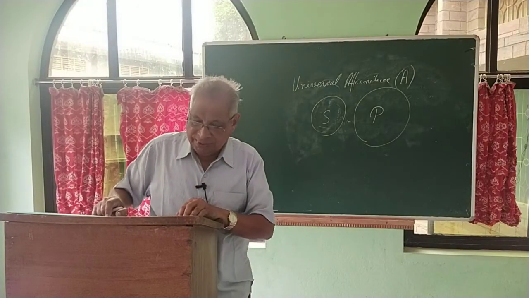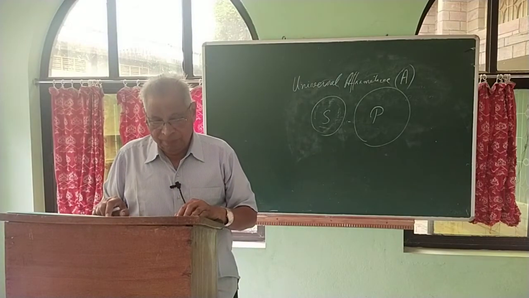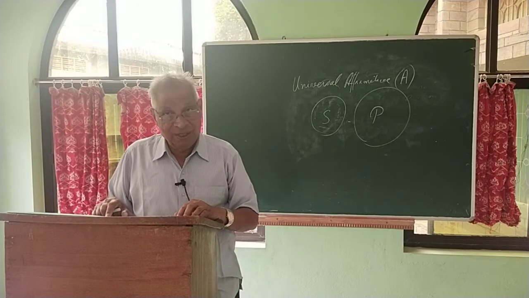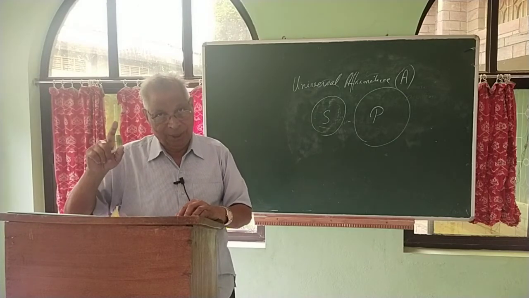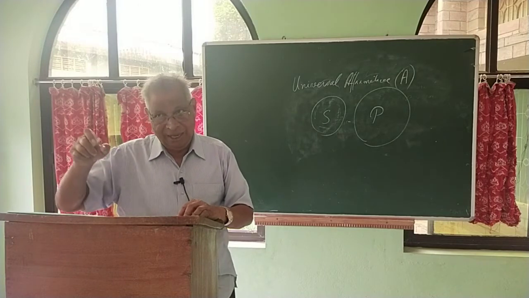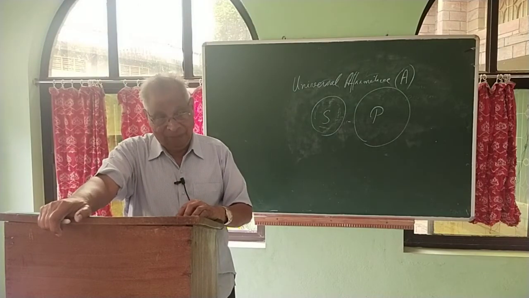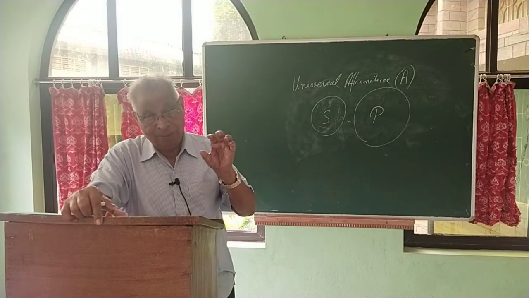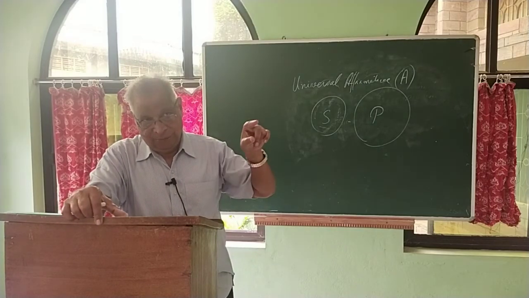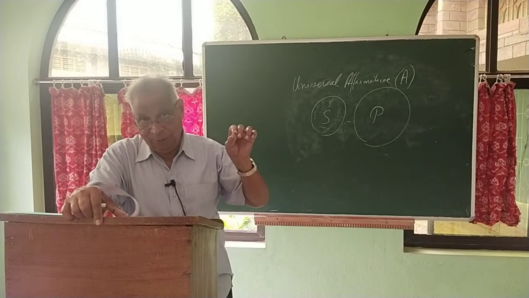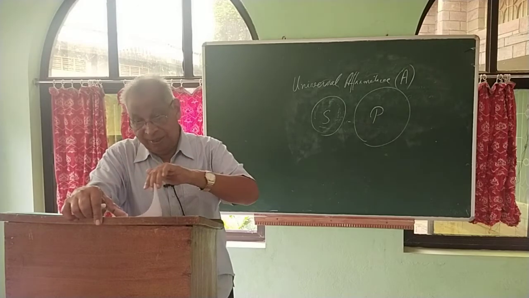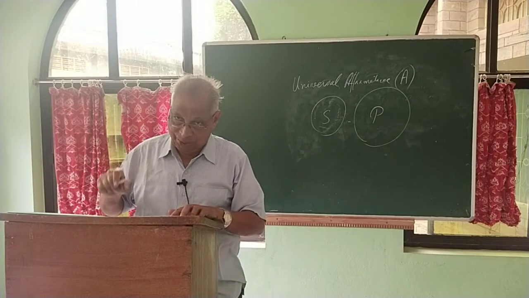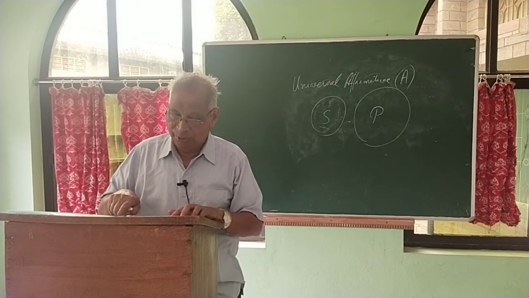The third one is particular affirmative. We symbolize it with I. So A, E, I. Particular affirmative means the subject is particular. In the first two cases, the subject is universal. Here the subject is particular, and the statement is affirmative.